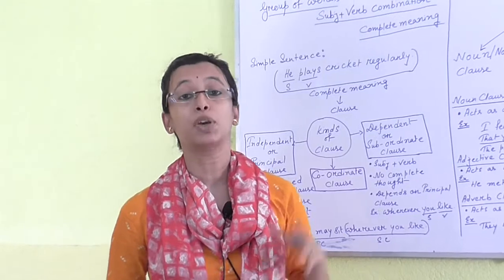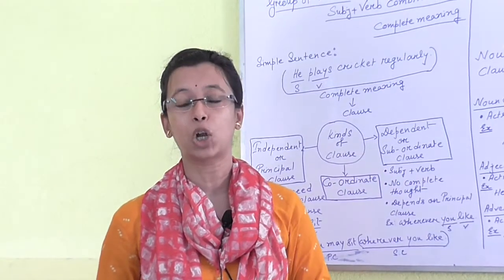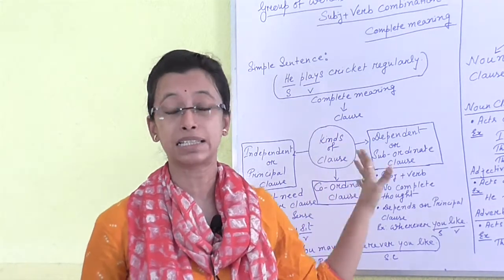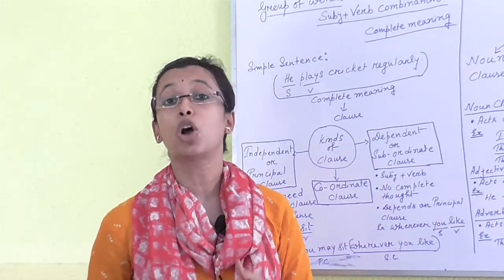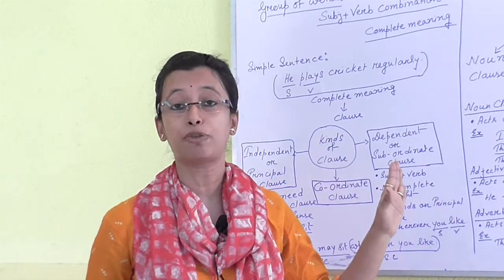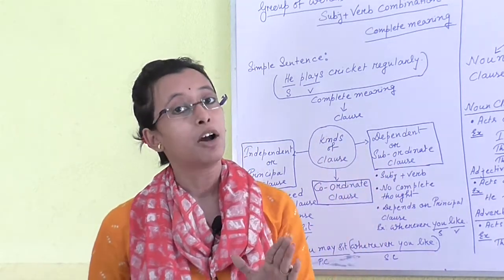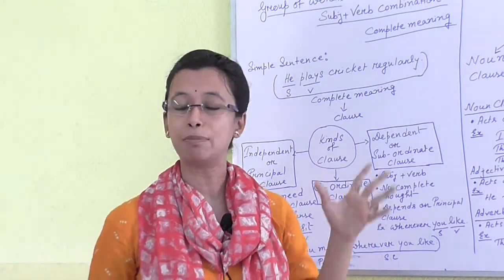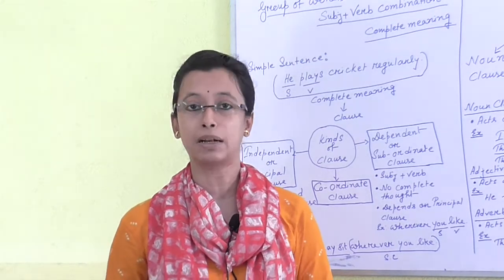Why? You can ask me why a simple sentence can be a clause. Because a clause means a group of words, and a simple sentence is definitely a group of words. A clause means subject plus verb combination, and in a simple sentence we can find the subject and the verb also. And the third point, complete meaning: a simple sentence always expresses complete meaning.